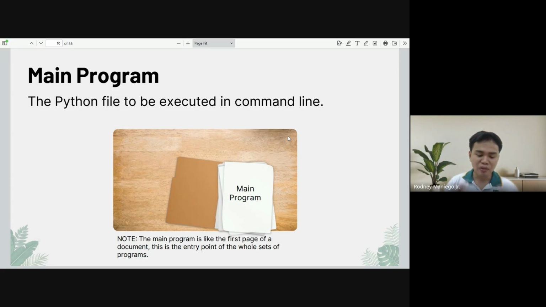If you have a bigger project, the main program is like the first page of your document. It is the entry point of the whole set of programs. It can be the title page, or the table of contents and so on, but it is the first page that will be executed or read. Okay.